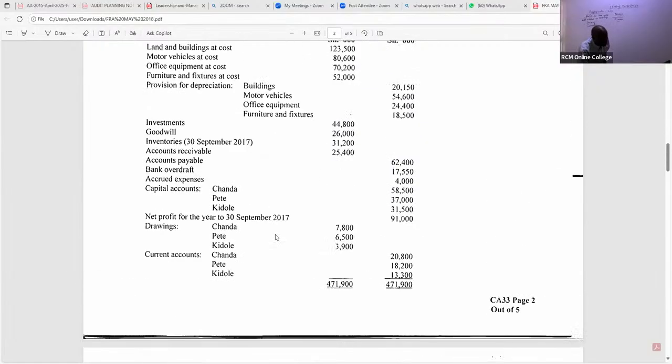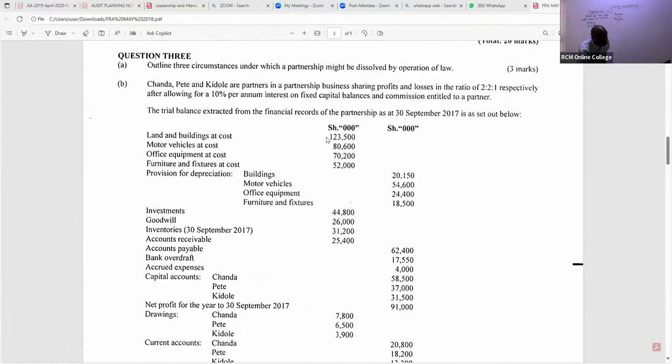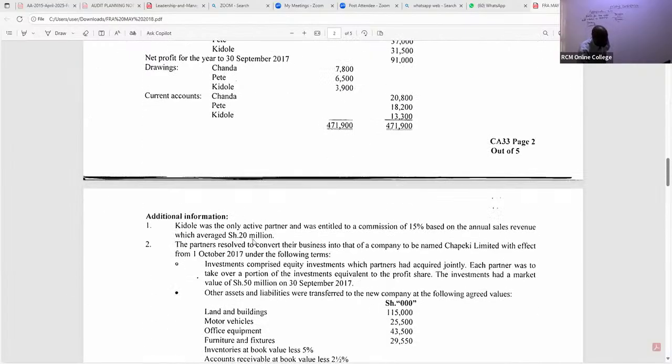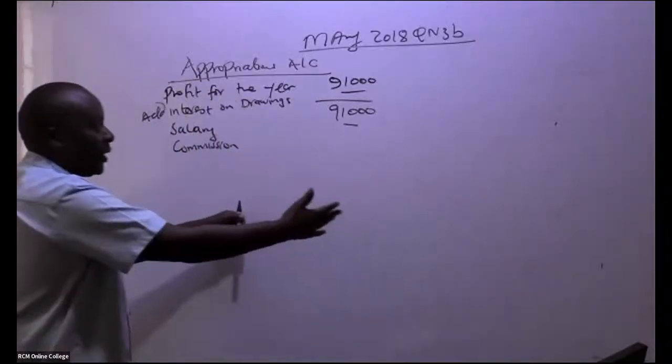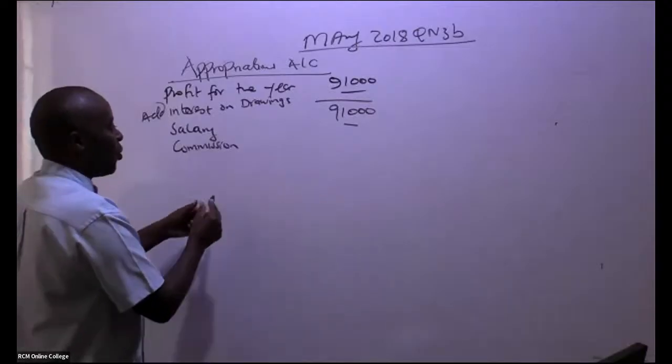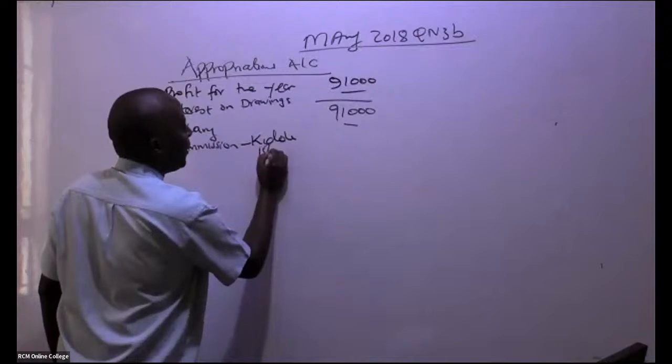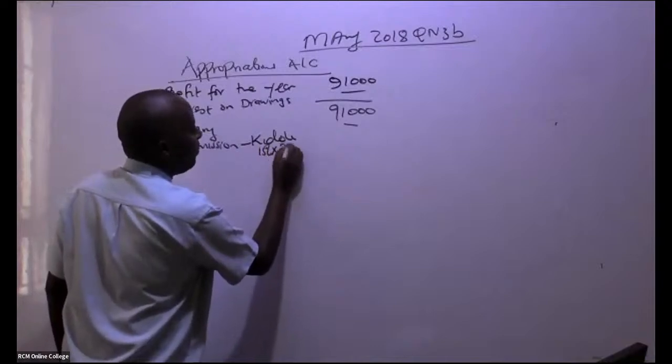But remember, our trial balance is in shillings thousands, so you must cut those zeros. So you're talking of 20,000. We have one person who is getting this commission, and his name is EE. So we have commission EE, which is 15% of this 20,000.